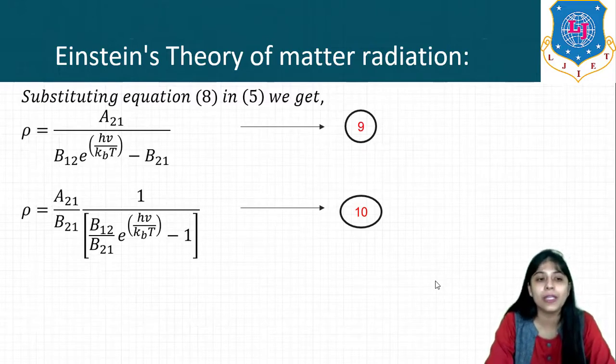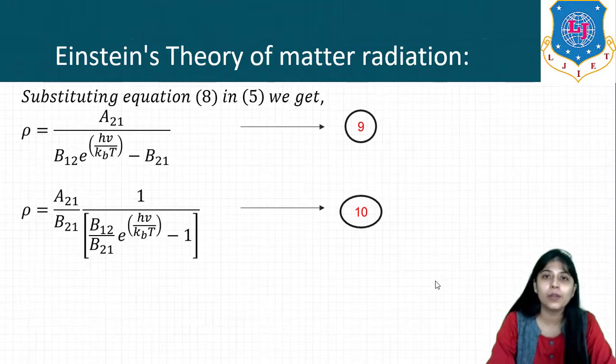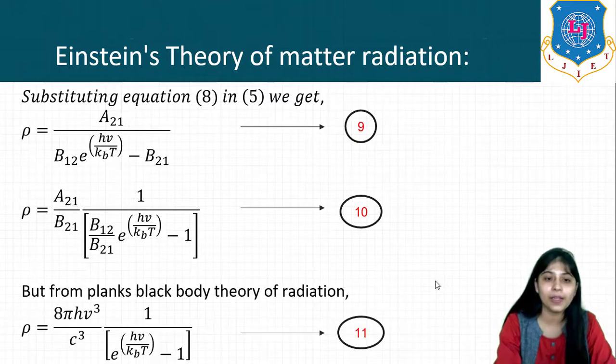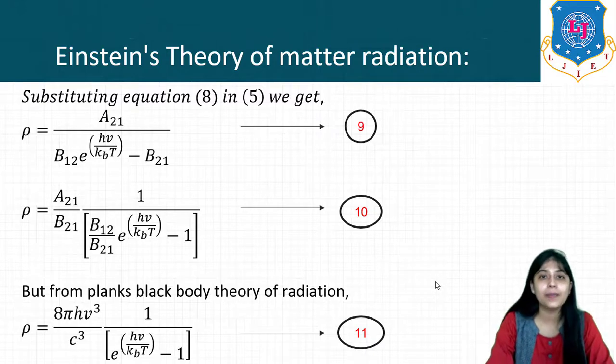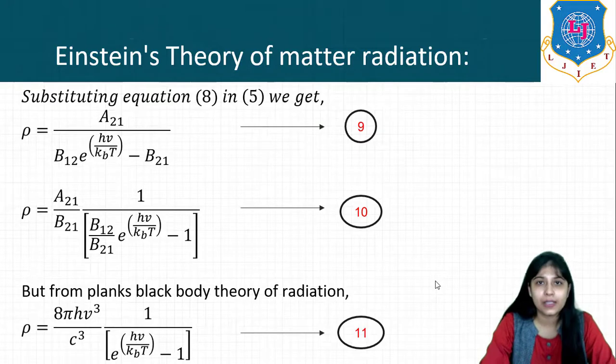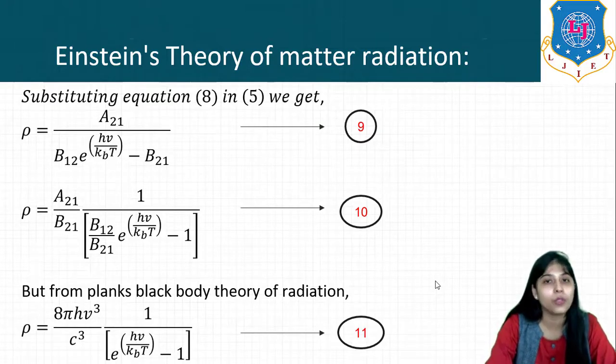So the equation will be A21 upon B21, 1 upon B12 upon B21 e raised to h nu upon kBT minus 1. Right. Now this B12 and B21 are the same kind of constant, right? Both depend upon the energy density. So for simplicity, we can take B12 equal to B21, right? Also from Planck's blackbody radiation law, energy density is given by 8 pi h nu cube by c cube, 1 upon e raised to h nu by kBT minus 1.